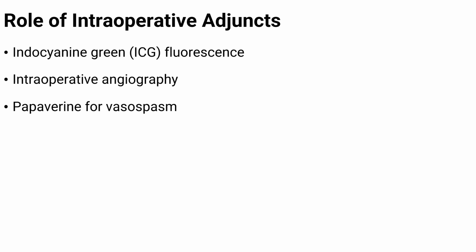Papaverine is a medication used during surgery to treat or reduce blood vessel spasm. It is applied locally when vessels become narrowed or irritated, helping to restore smoother blood flow. This is important in delicate brain surgery, where even small reductions in vessel diameter can affect oxygen delivery to brain tissue. Together, these adjuncts act as safety checks during aneurysm clipping.